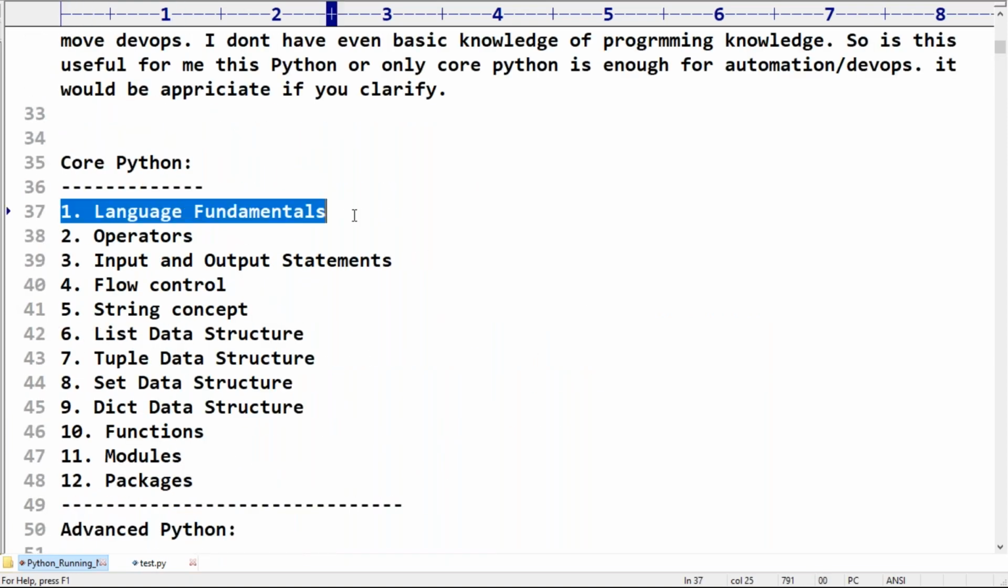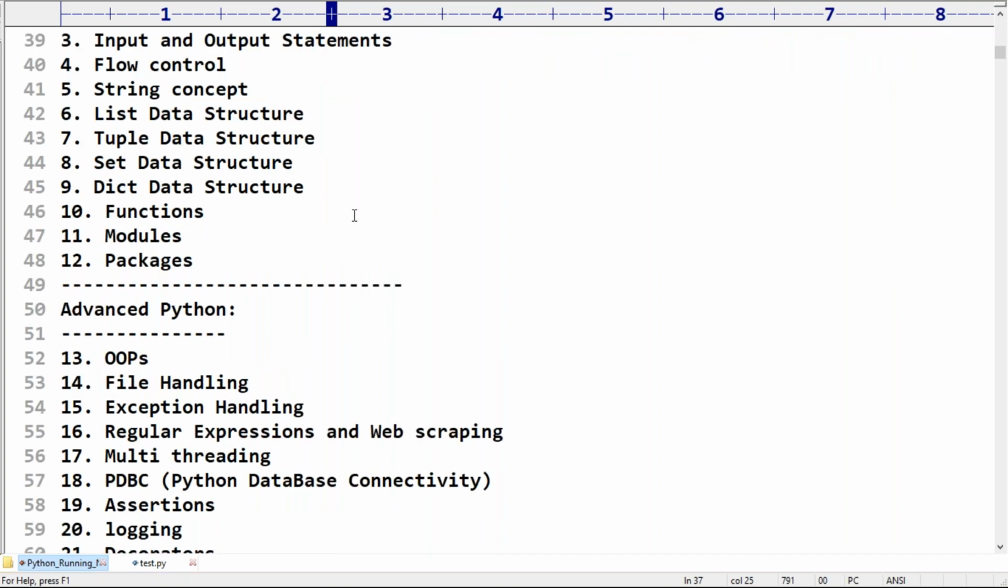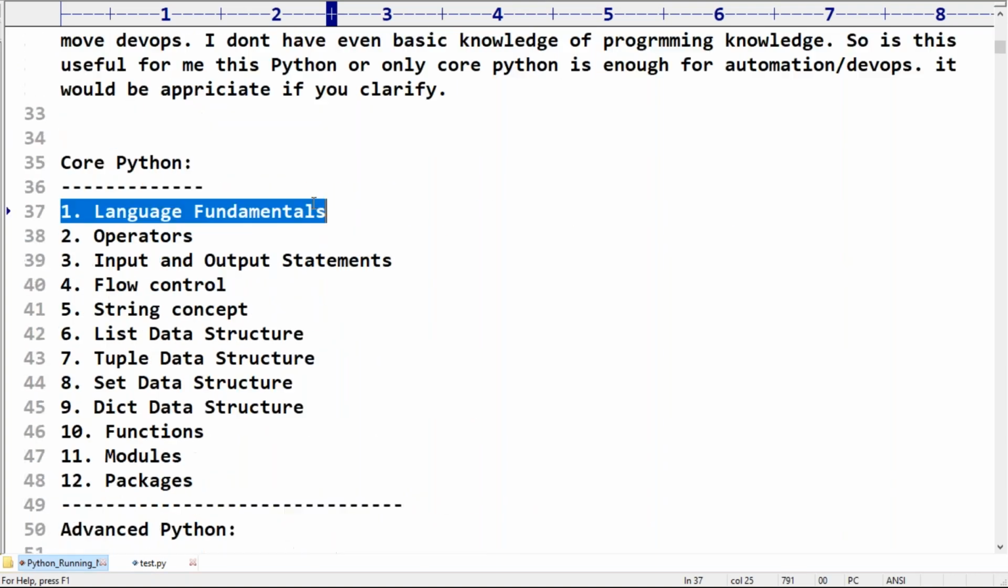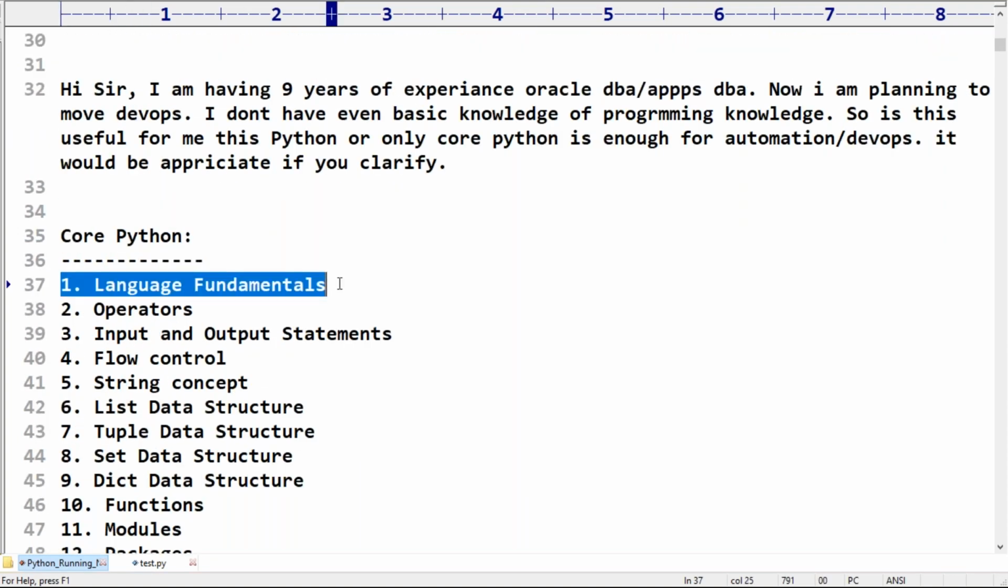Language fundamentals, almost 10 to 12 sessions we require to spend only on language fundamentals. Yeah, that's the first topic. Around 10 to 12 sessions we require to spend. Today is the 5th session. Okay, that's it.